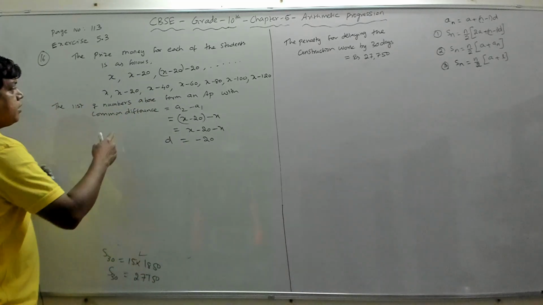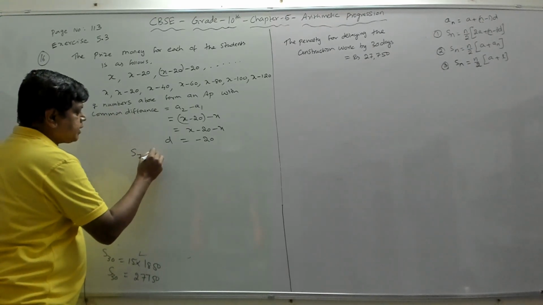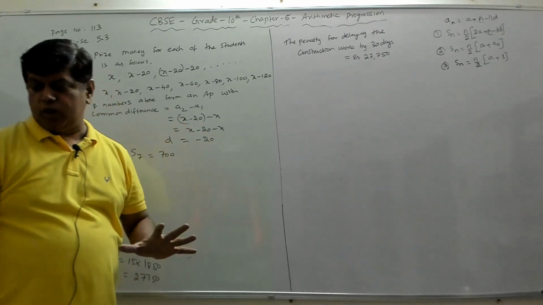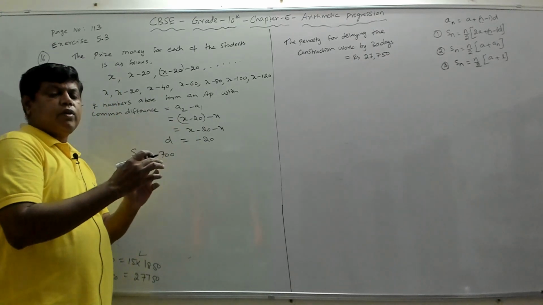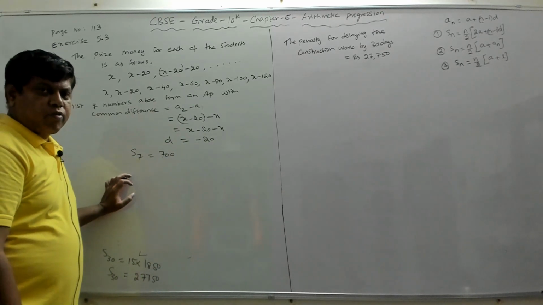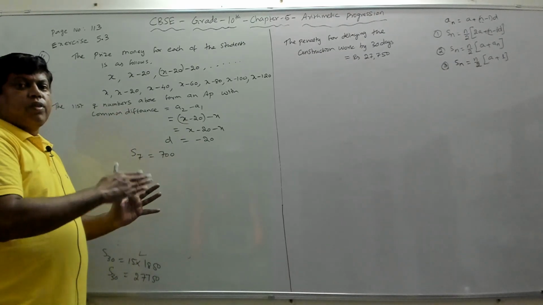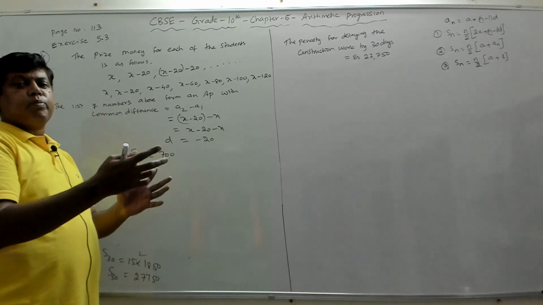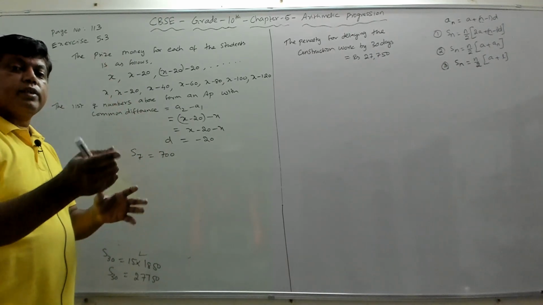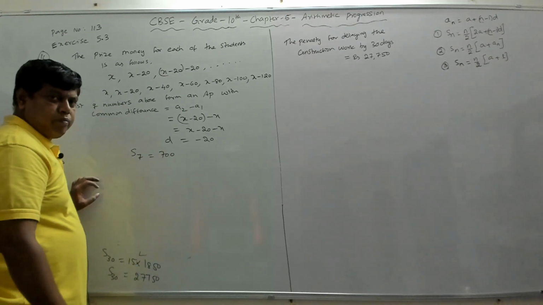So now we should find this. Now what is given? The total money. They said the sum of the 7 prizes is 700. The sum of all the 7 prizes together, they have only 700 rupees. This 700 rupees they have to distribute to the 7 students for their academic performance in such a way that the first prize is some rupees, the second prize is 20 less than the first, the third is again 20 less than the second, the fourth is 20 less than the third, and so on and so forth. So that's how the 7 prizes are decided.